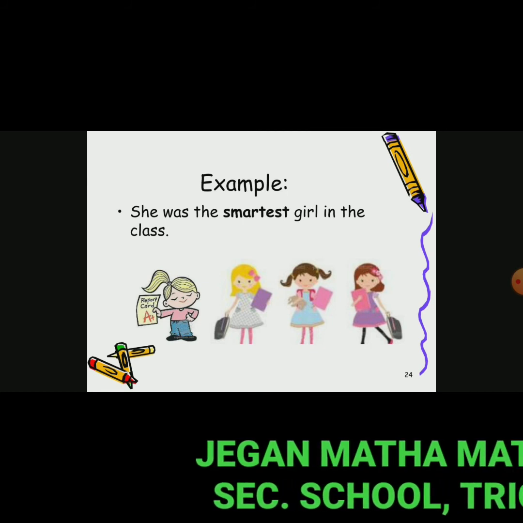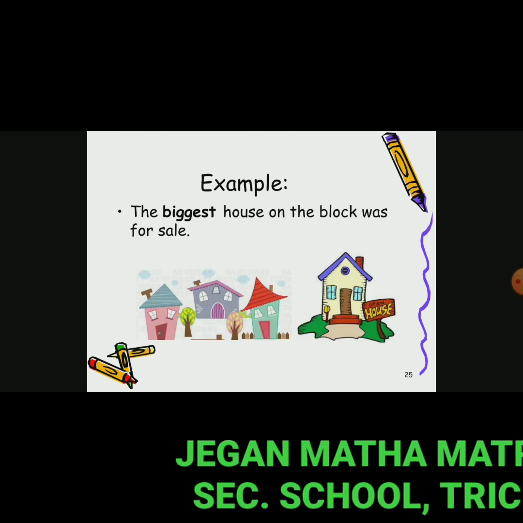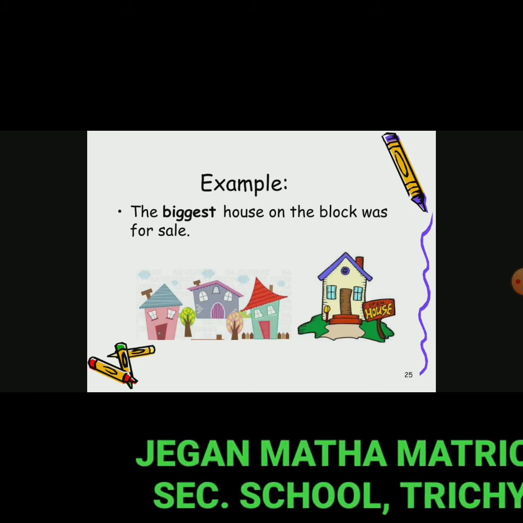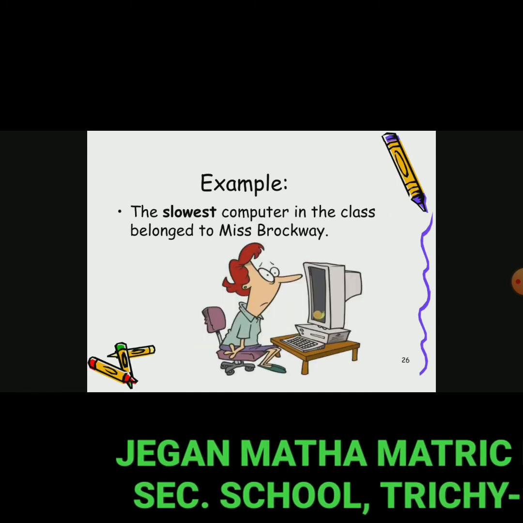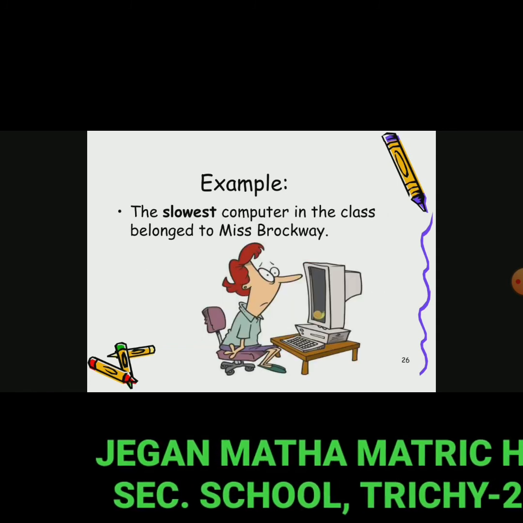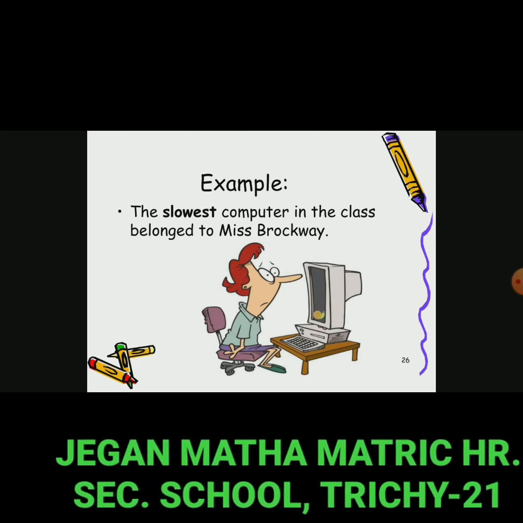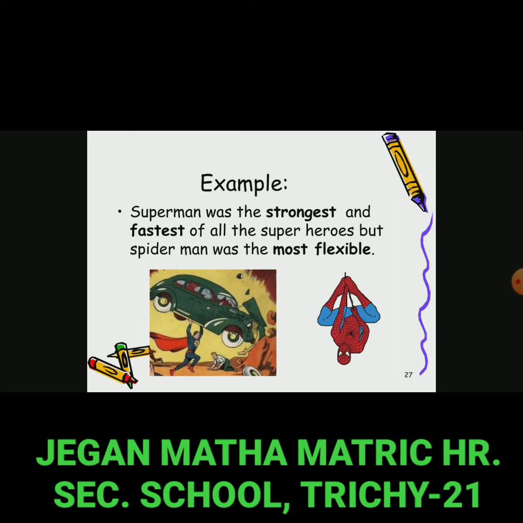She was the smartest girl in the class. Comparing to more than 2 persons. Here more than 2 means a class of 20 or 10 students. So this is superlative degree. Next, the biggest house on the block was for sale. The slowest computer in the class belonged to Miss Brockway. The slowest, superlative degree.